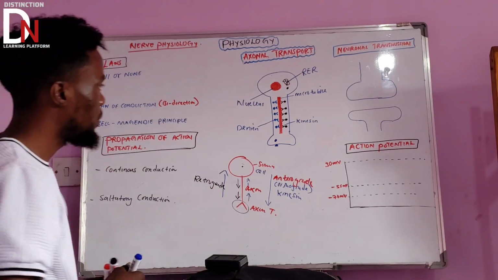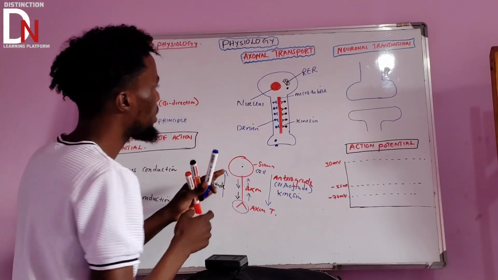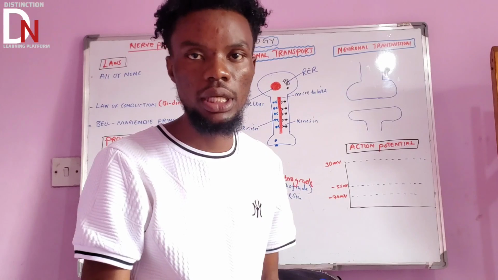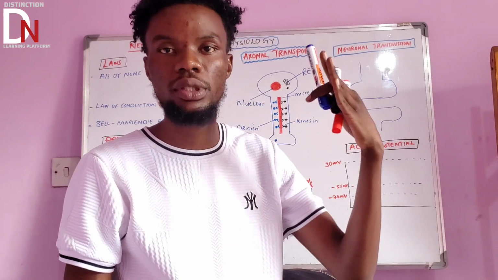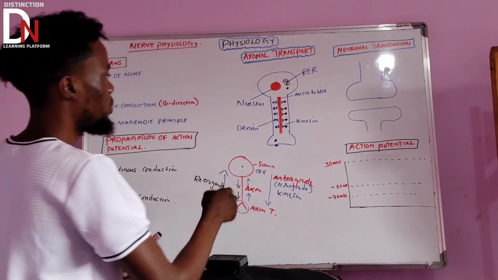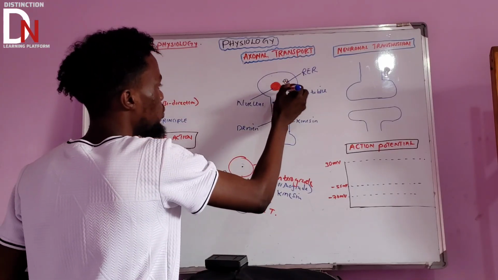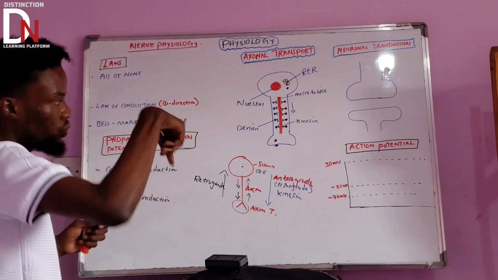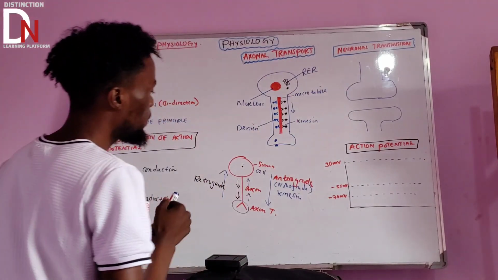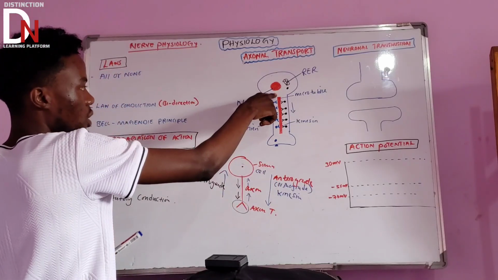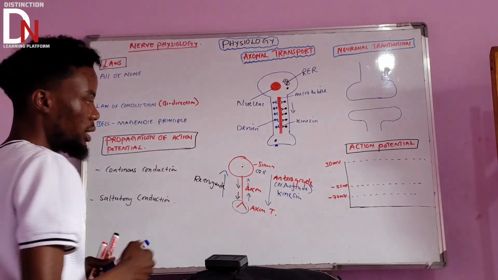Now we proceed. How does that happen? Let's talk about the important substances that are going to be transported in anterograde and the important substances that are going to be transported in retrograde. Let's start with this one. Let's imagine this is the direction we're talking about. Oh, I mean this is the anterograde, the one going from the cell body to the axonal terminal. Let's start with that one.